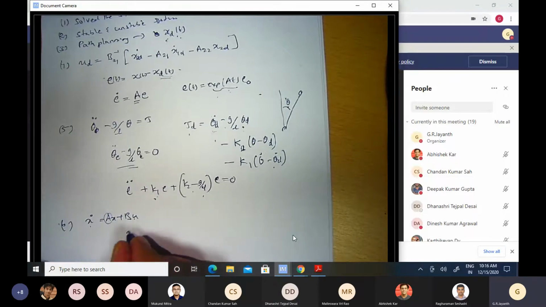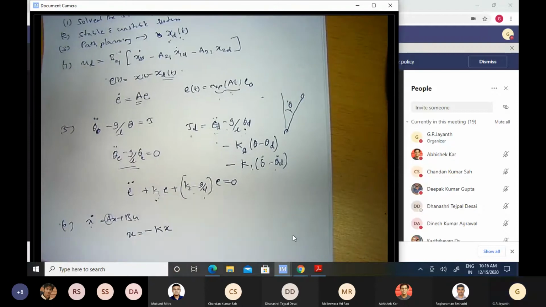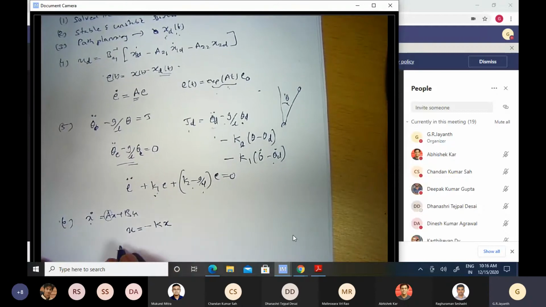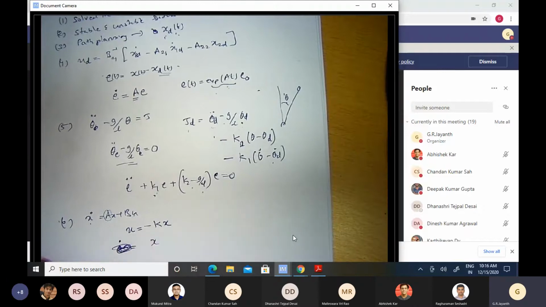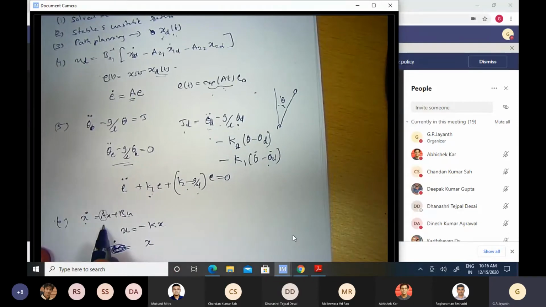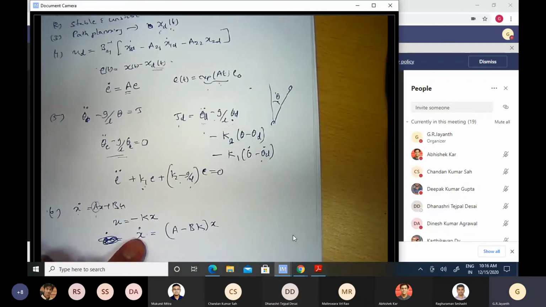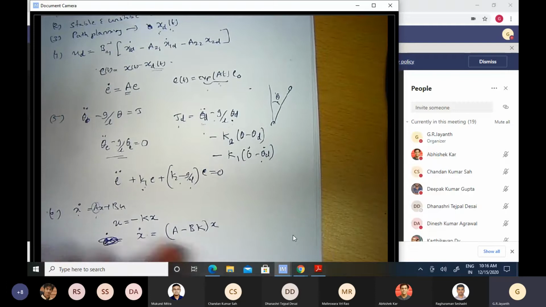We discovered that if you choose to provide this kind of a feedback, u is equal to minus K times x, then the dynamics of x itself, since we are now not trying to track anything and therefore we don't have to talk in terms of error, we just want to stabilize this system about its equilibrium point, which is x equal to 0. So this will become x dot is equal to (A minus BK) times x. Okay, so if we were trying to track something, x gets replaced by that symbol e, and you get the error dynamics to be this.